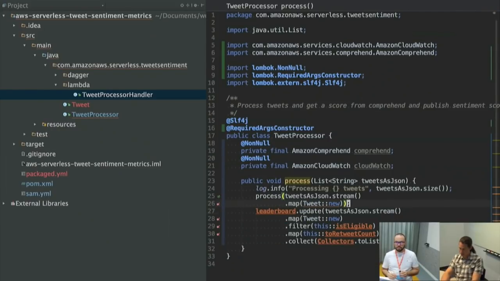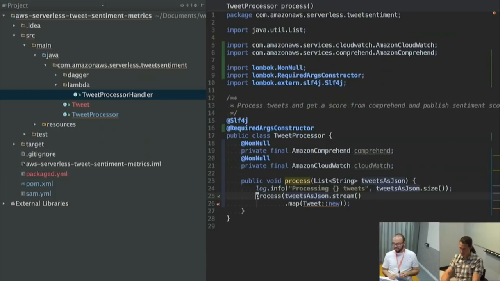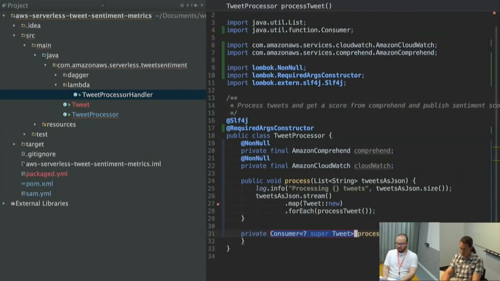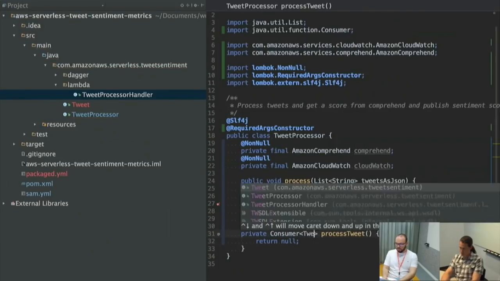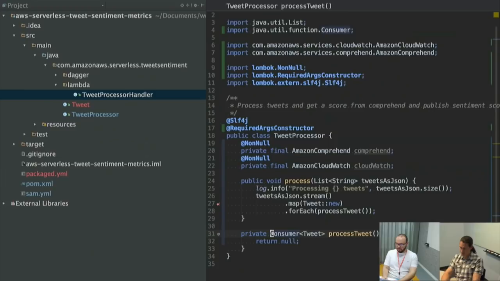This parses it, and then I need to create... actually, I'll just do this and say for each process tweet, and I'll create that method. It's a consumer of a tweet.